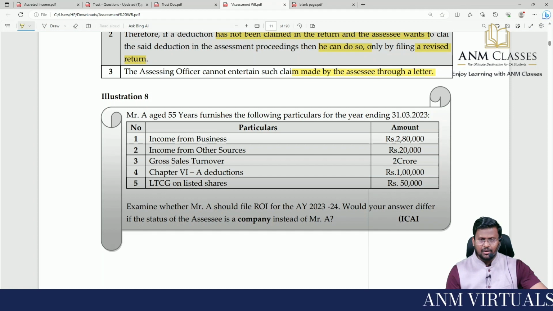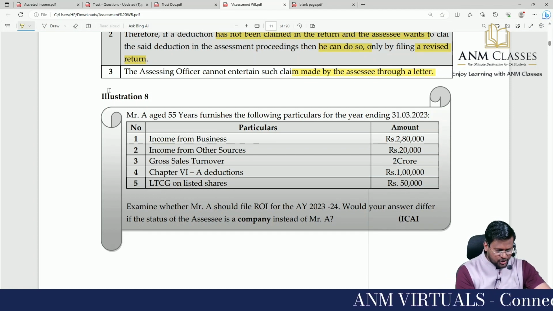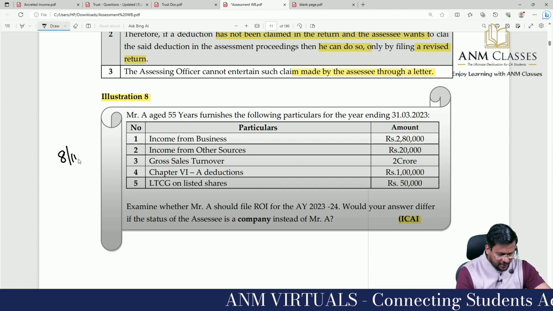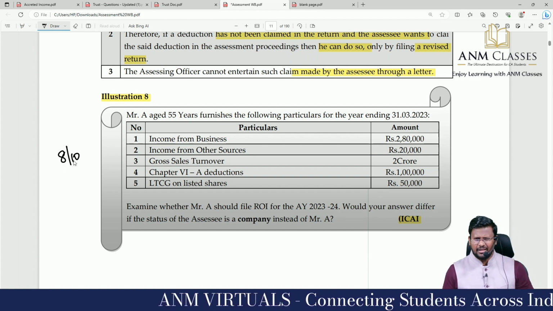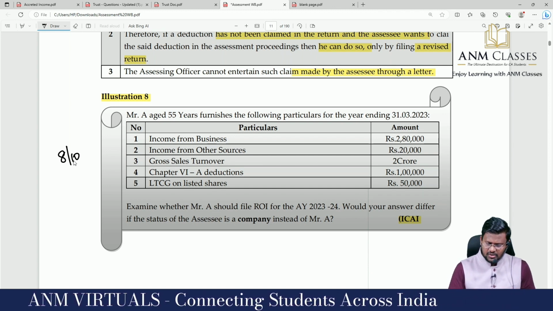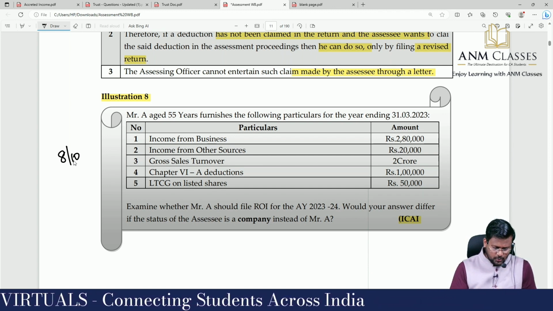So we have done with that. I'm moving into question number 8. This is an ICAI question. 8 by 10 is a target. Mr. A, aged 55 years, furnishes the following particulars for the year ended 31/3/2023.